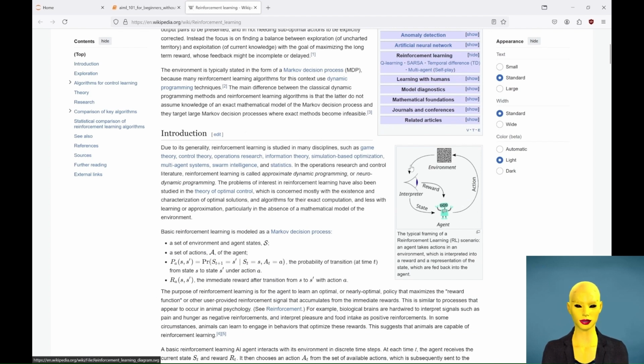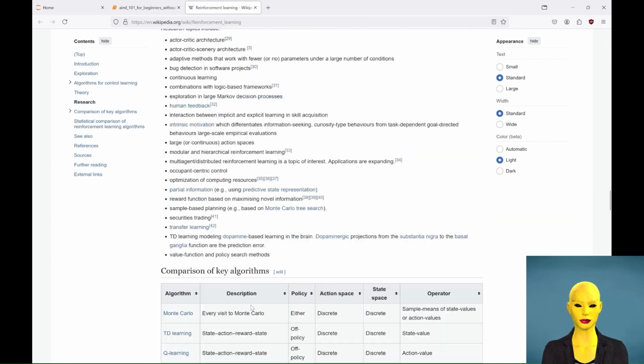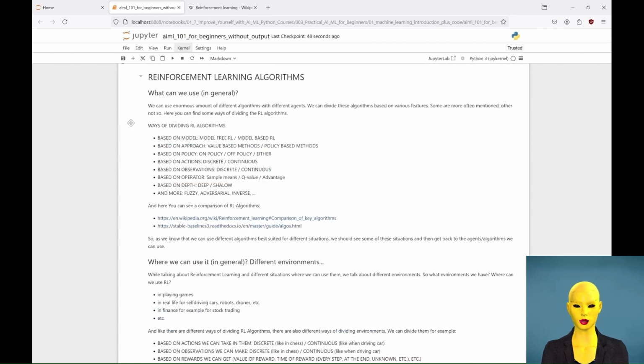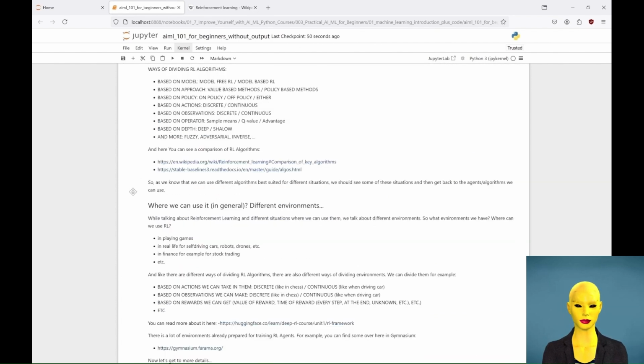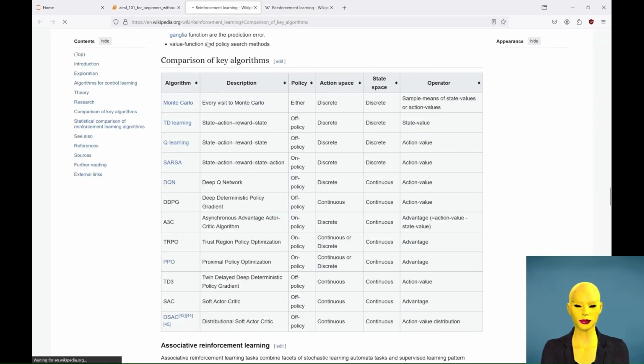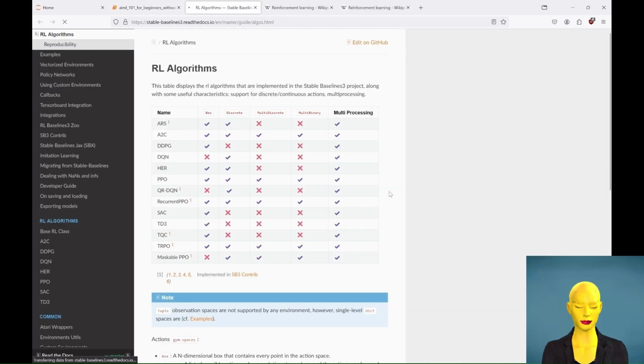At each step, the agent observes the state of the environment, takes an action, and receives feedback in the form of a reward that helps guide future decisions. RL algorithms can be categorized in various ways, including model-based versus model-free methods, value-based versus policy-based approaches, and discrete versus continuous actions and observations. These algorithms are designed to tackle different environments, such as games, self-driving cars, and financial trading, each requiring specific strategies for optimal performance. Common RL techniques include deep Q networks, DQN, advantage Actor-Critic, A2C, proximal policy optimization, PPO, or twin delayed DDPG, TD3. These algorithms can be implemented using Stable-Baselines3, which supports various action spaces.